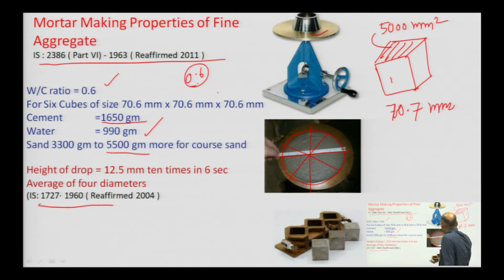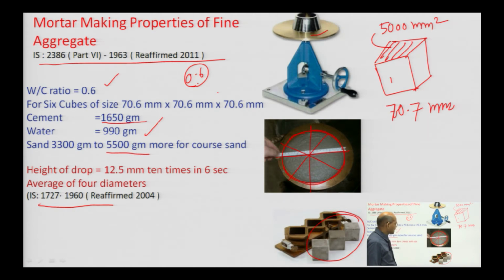So, you can calculate the average diameter. Then you have to fill it properly and make the cube. After 24 hours, remove the cube and put it inside the water tank for curing purposes. And then you remove it as desired.